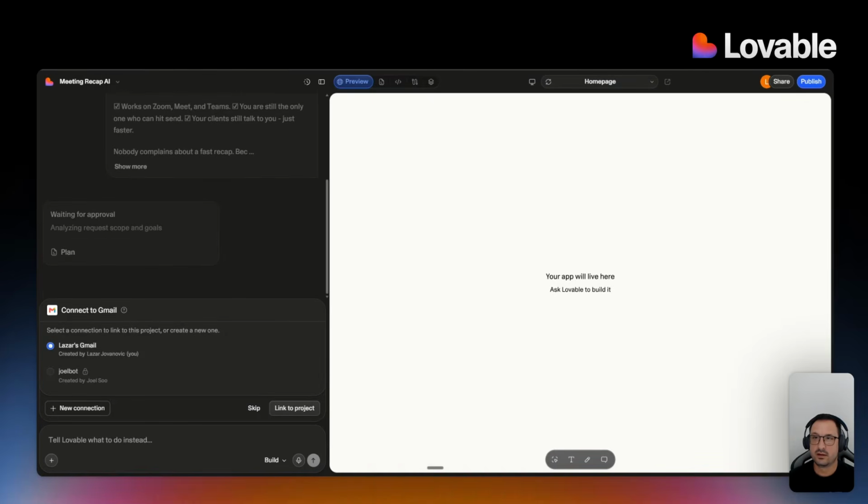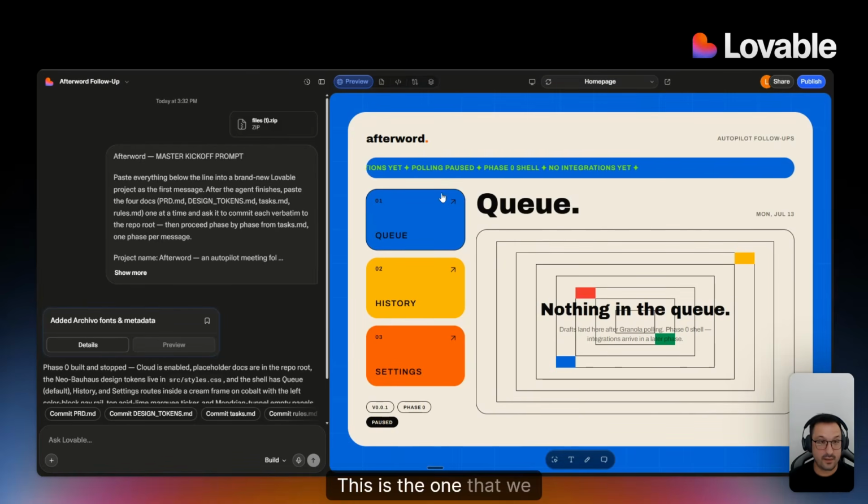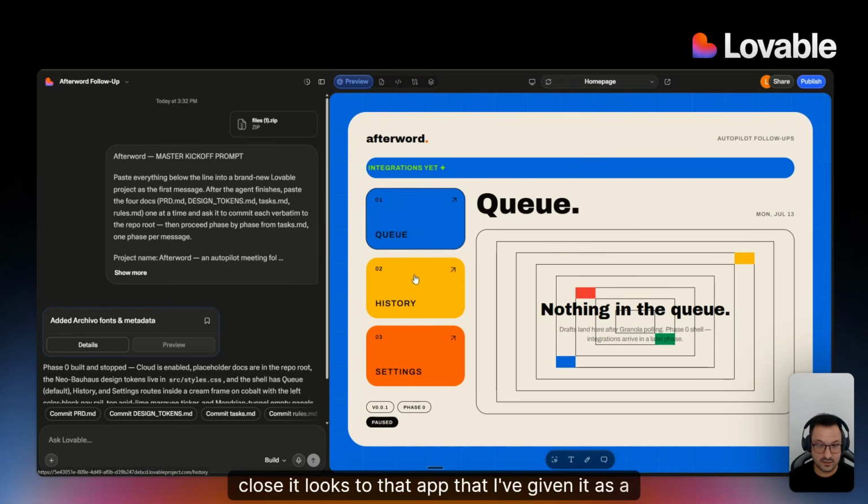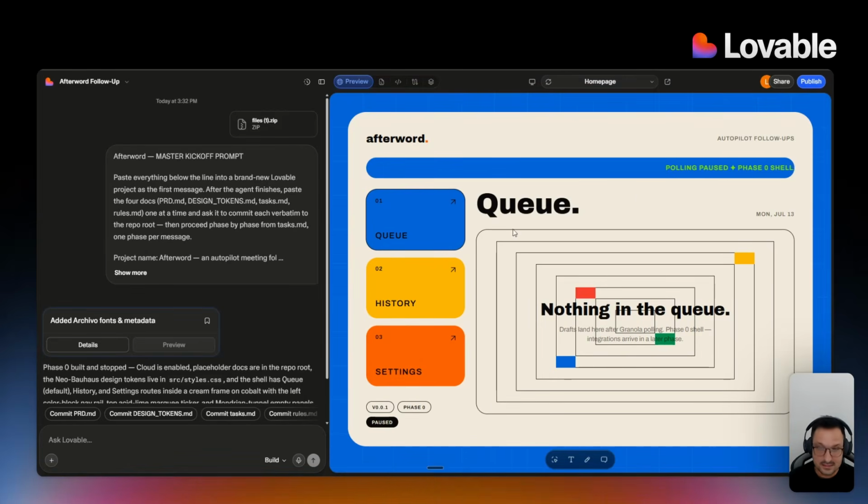So now we have these three, right? This is the one that we attached with the file. See how close it looks to that app that I've given it as a reference? I mean, pretty close, right? So if you wanted to be very opinionated about the design style, this is how you get it. You get a reference, right?